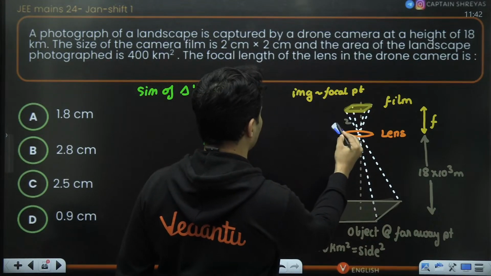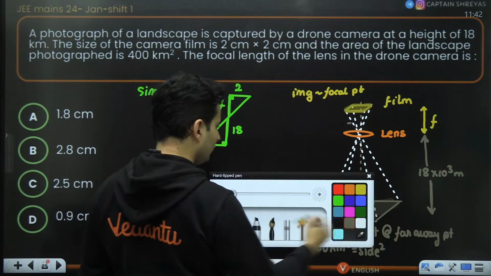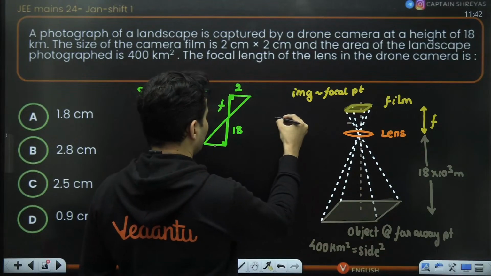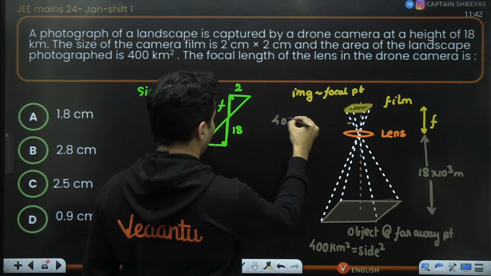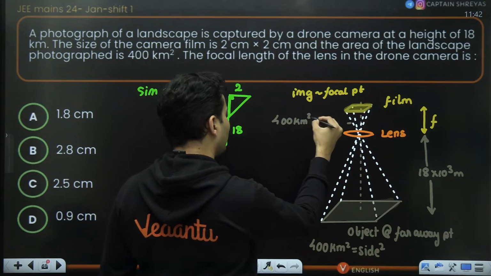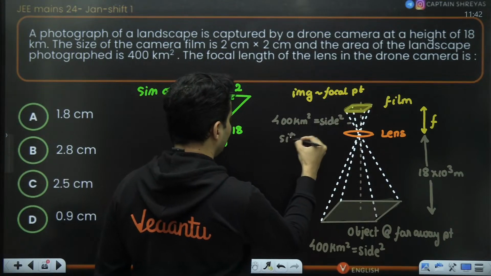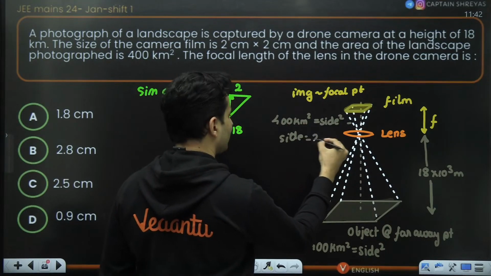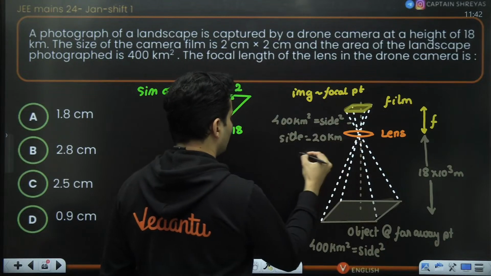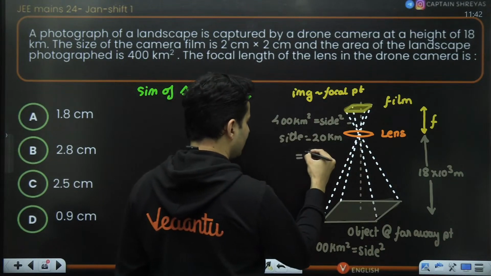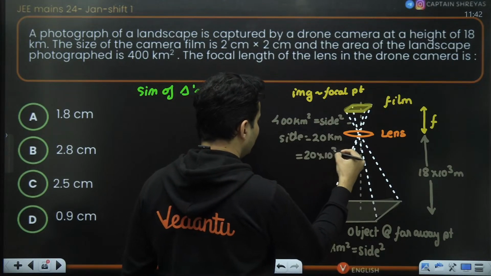It was kilometer square. Sorry, my bad. If it is 400 kilometers square, that is basically your side square. So the side directly I can write as 20 kilometer, so 20 into 10 to the power 3 meter.